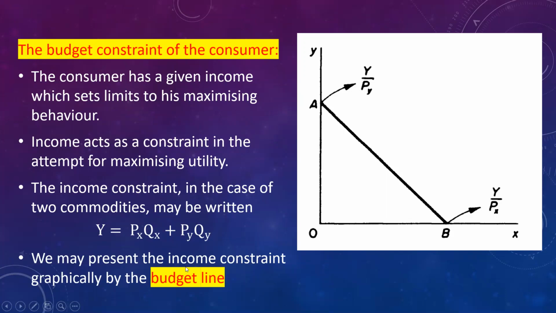This budget constraint is graphically represented by the budget line. This is the budget line which represents the income constraint of the consumer. Budget line shows all combinations of goods that can be purchased at the given level of income.